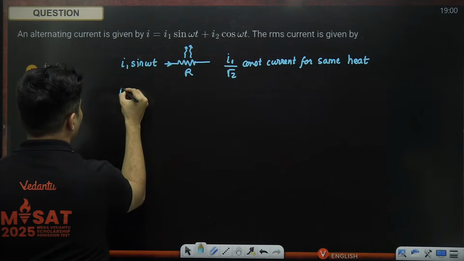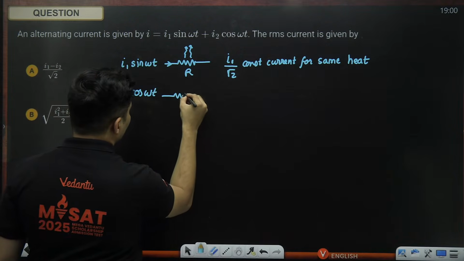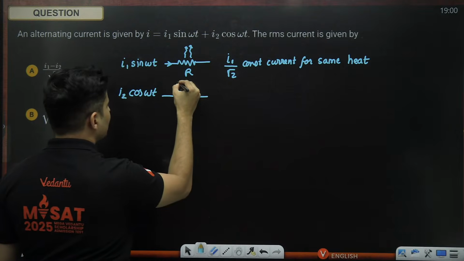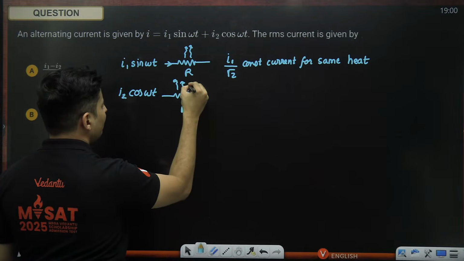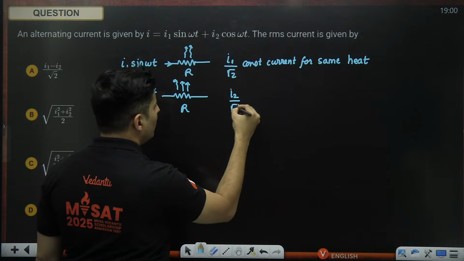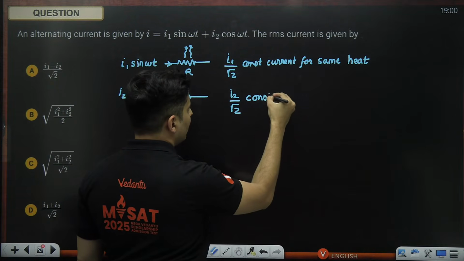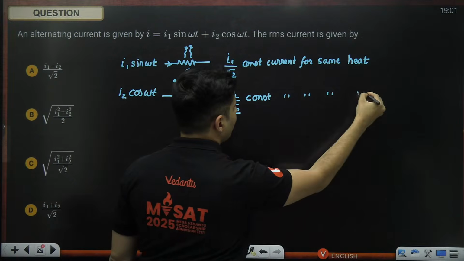Similarly, if I2 cos omega t current went through this particular resistance, some heat will be generated. It doesn't matter whether it is sine or cos. I will need I2 by root 2 constant current for the same heat.